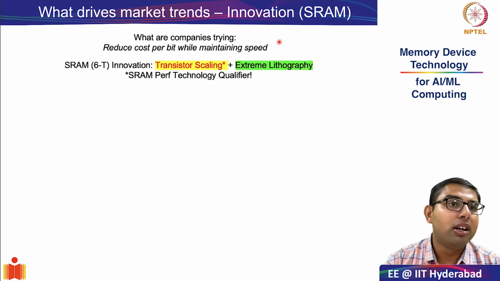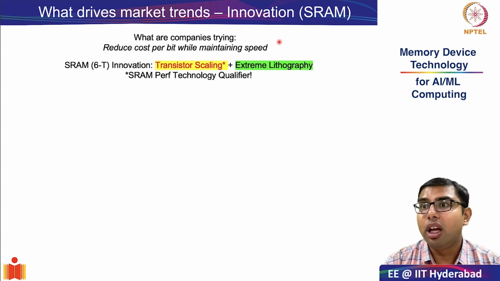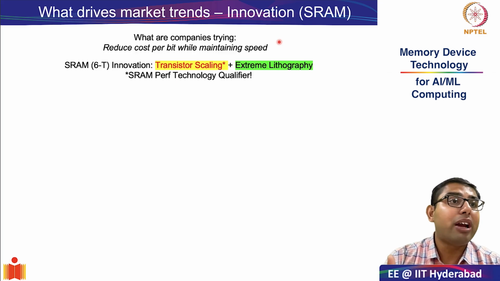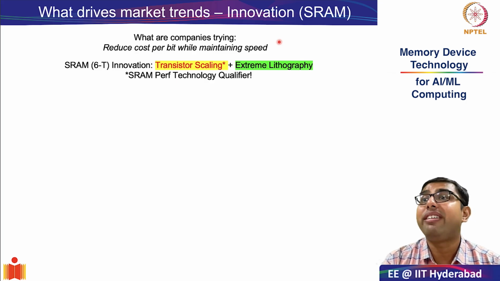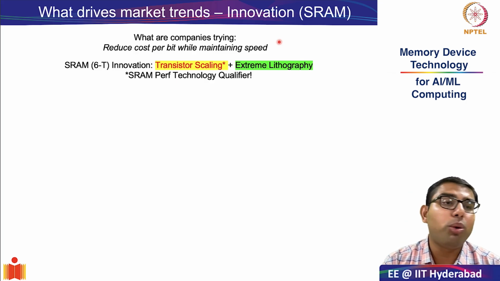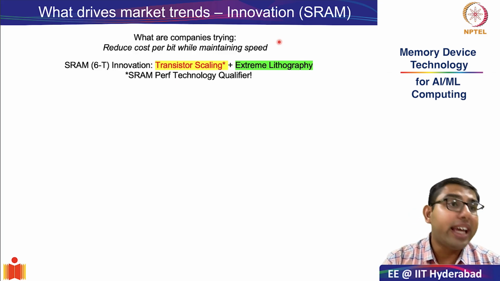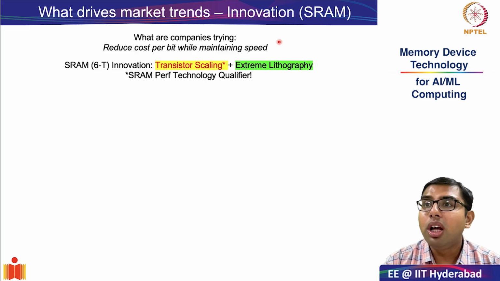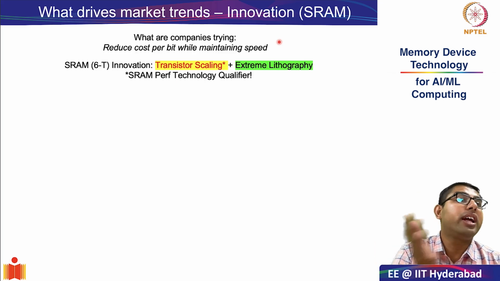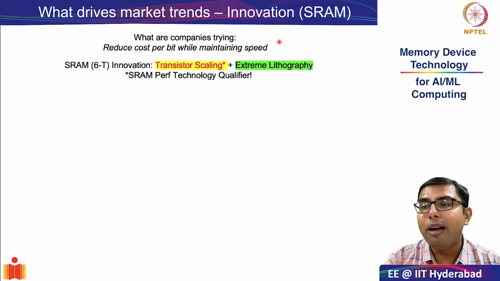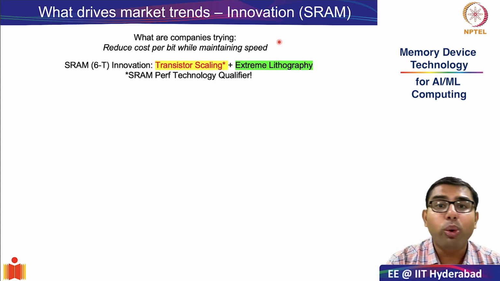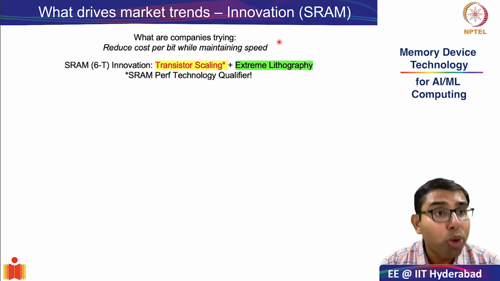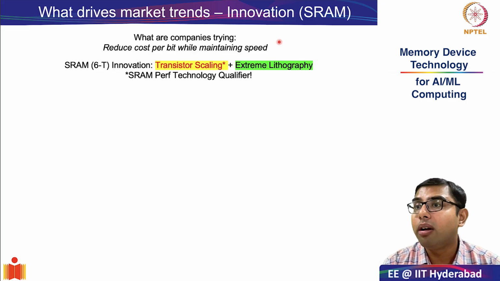Quite remarkably, when a new transistor technology node is developed by one of the manufacturing companies like Intel or TSMC, the SRAM performance is one of the technology qualifiers. What is the meaning of technology qualifier? It is an indication or a parameter of how good the currently proposed technology is over its previous generations. So SRAM latency, and, as we will see when we dig deep into SRAM, Shmoo plots, are a very important technology qualifier.